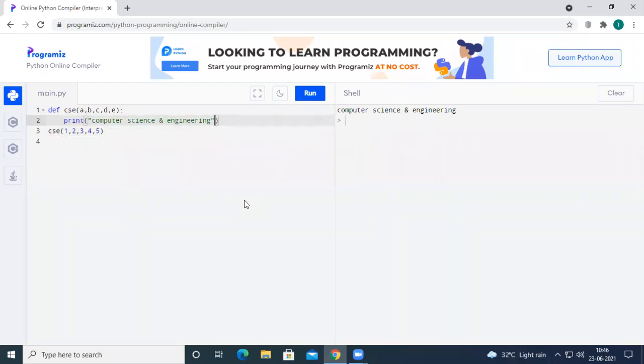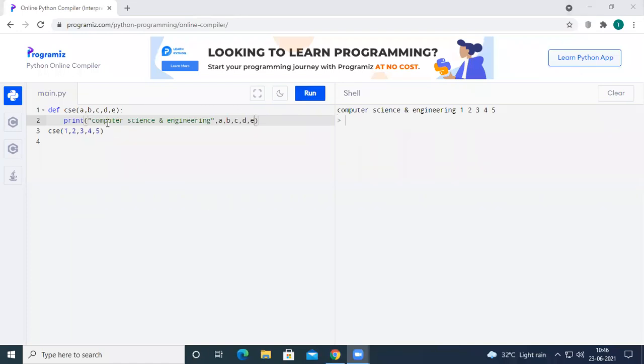If along with the CSC, I want to print all the 5 values which have been passed during the calling of the function, I can simply use the variable names inside the print statement. When I say print computer science and engineering, comma A, comma B, comma C, comma D, comma E, then it is going to print computer science and engineering on the output screen, followed by 1, 2, 3, 4, 5. Okay, this is how the functions will be.